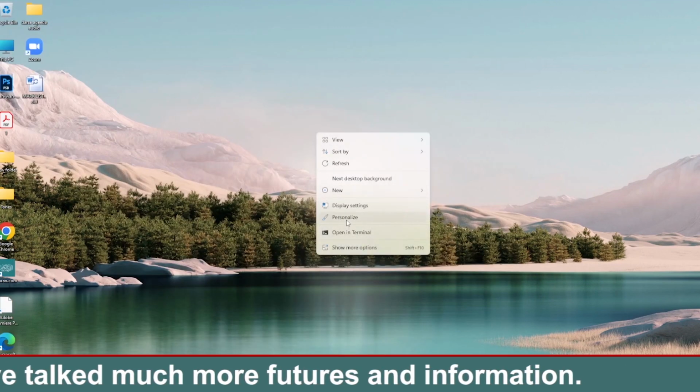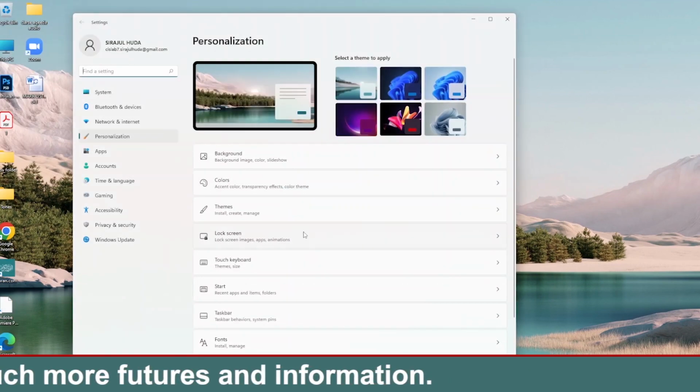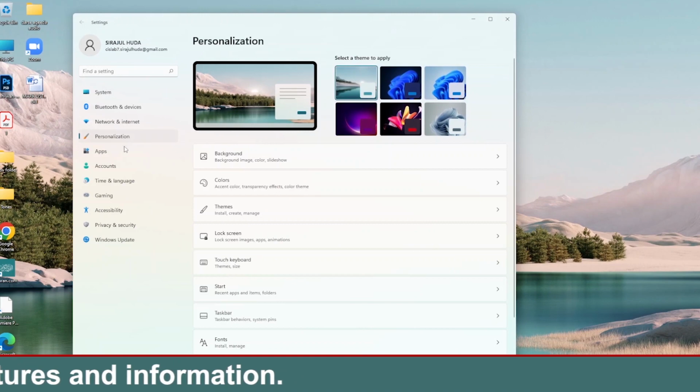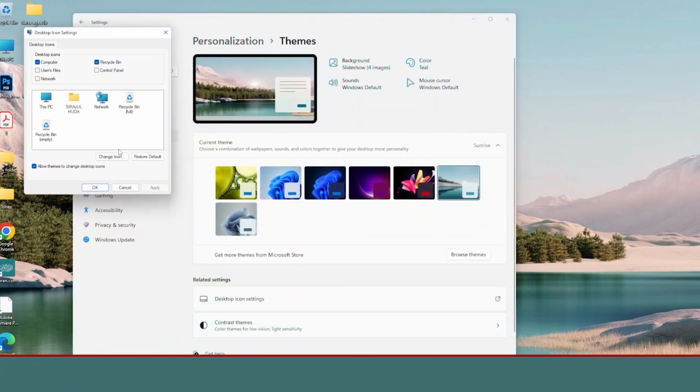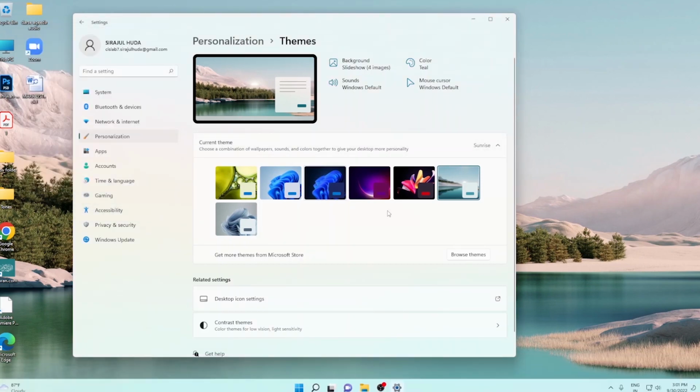Another way is to right click on the desktop and go to Personalize, and the same panel will open. You will get directly to Personalization, then Themes, and here is Desktop icons. See, everything is here: Sound, color, mouse cursor. And one more thing is Theme.